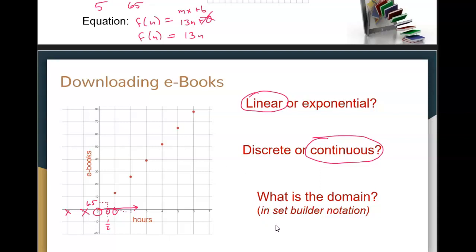So if we wanted to write that in set builder notation, it would look like this. Curly bracket x such that x is greater than or equal to 0. Now notice this time we didn't have to say x is an integer because we want to include numbers that aren't integers. We want to include the fractions in between the integers. So we just say x is greater than or equal to 0, and that will include all of them.